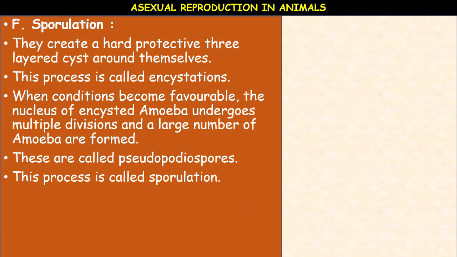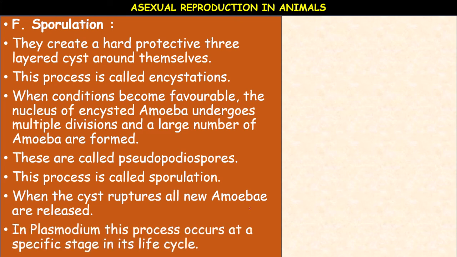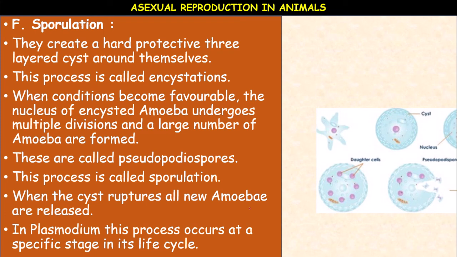So this process is called sporulation. When the cyst ruptures or breaks, all new amoebae are released. Okay. So in Plasmodium also, this process of sporulation occurs at a specific stage in its life cycle. Plasmodium is a malarial parasite.